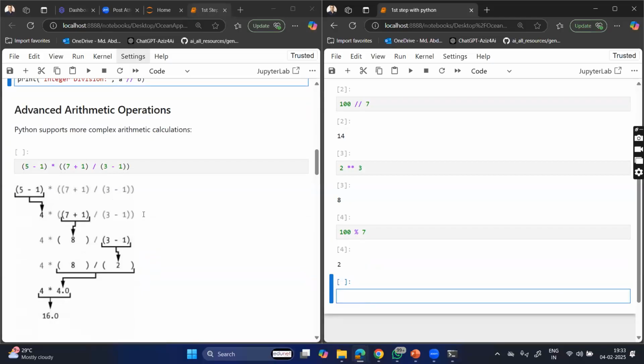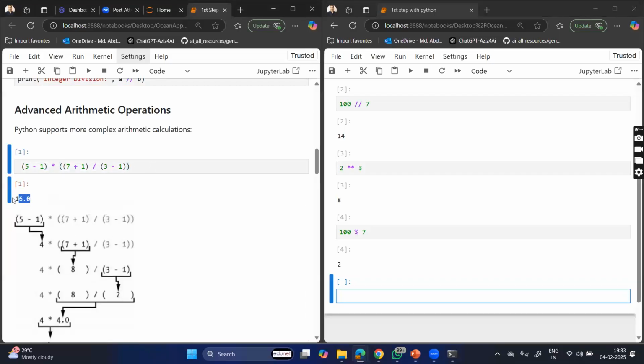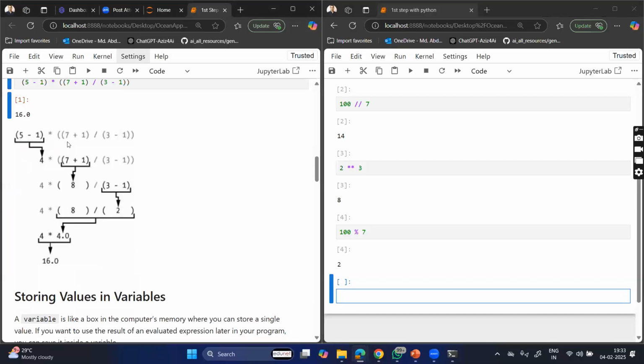It will evaluate first the brackets, and if the expression has multiple operators, it will take the precedence and the associativity and all, right? Here you can see the same thing. I have given one expression to you, and it will be evaluating something like this to 16, right? It is evaluating something like this, right?